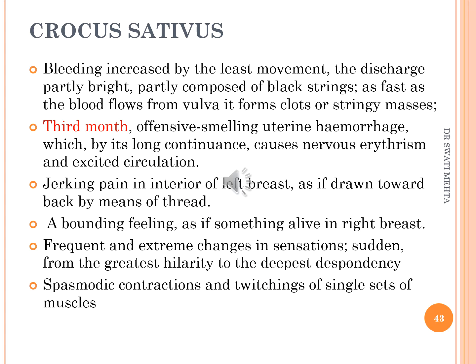Crocus sativa we can use for abortion at the 3rd month. It may be a septic or a missed abortion, and we can find a discharge of blood which is partly bright, partly composed of black strings. And when we do a post speculum examination, we can find some clots coming from the cervix, and the patient has a bounding feeling, spasmodic contraction and twitching of a single set of muscles.